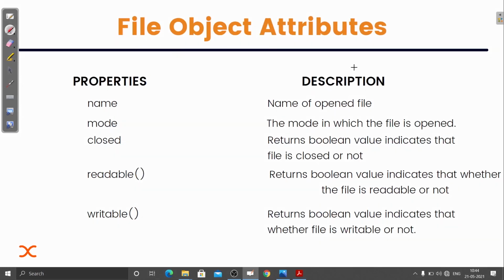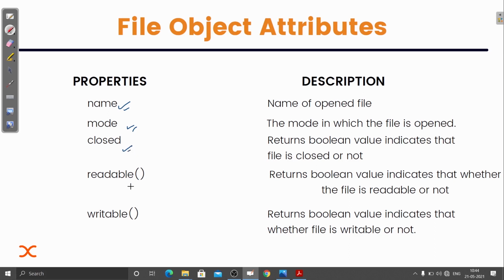So what are the file object attributes? Let me explain that. What are the things that we can do after opening that file? We can get to know the name of the opened file. Then mode: in which mode we have used or are going to use the file. You can get to know the mode in which it is opened.